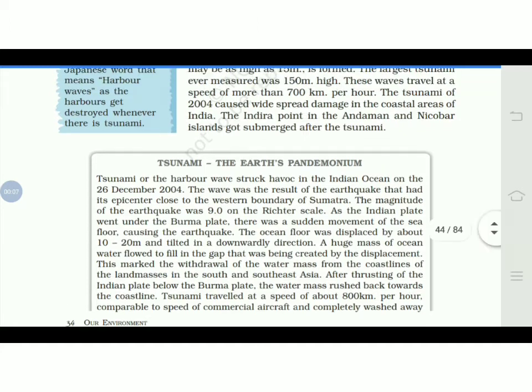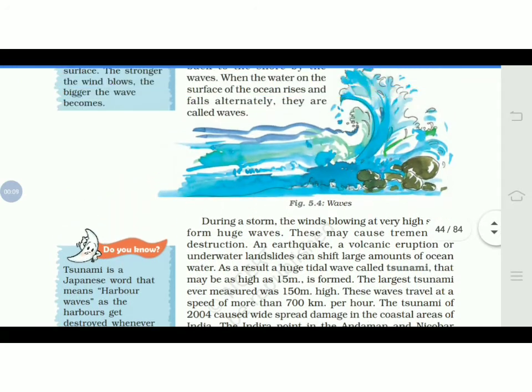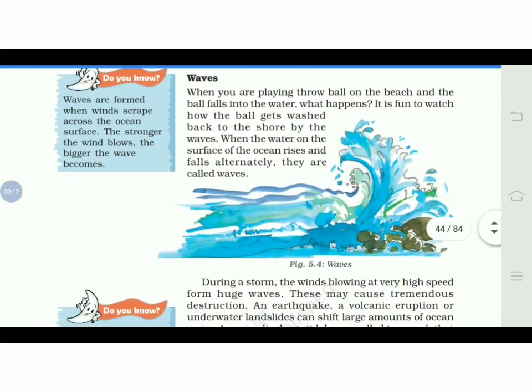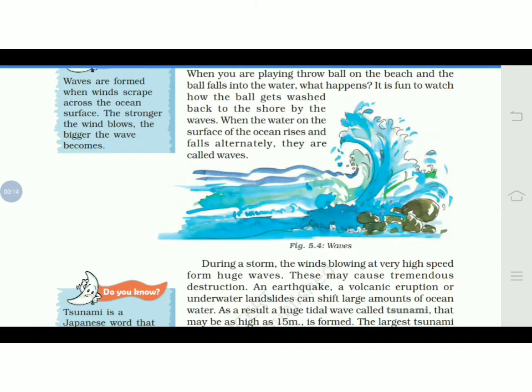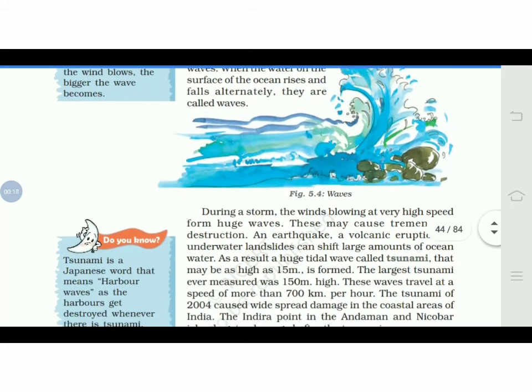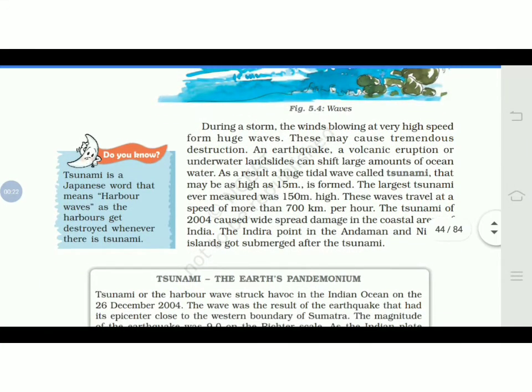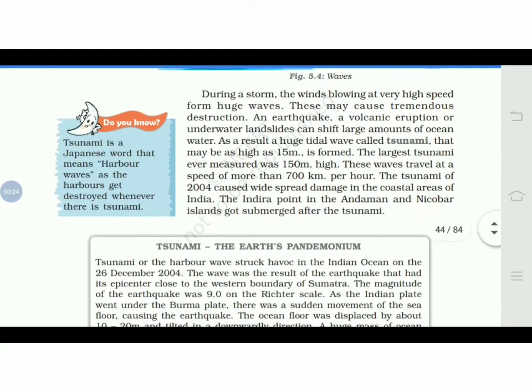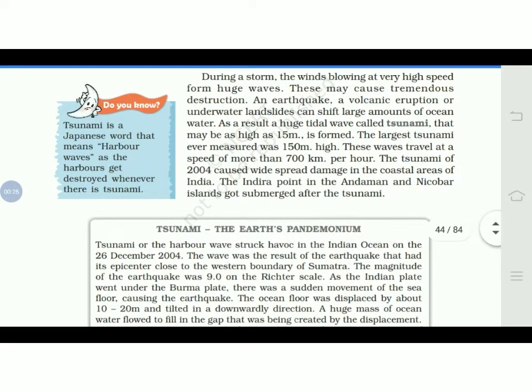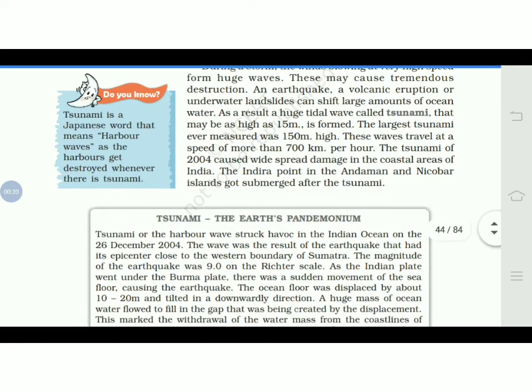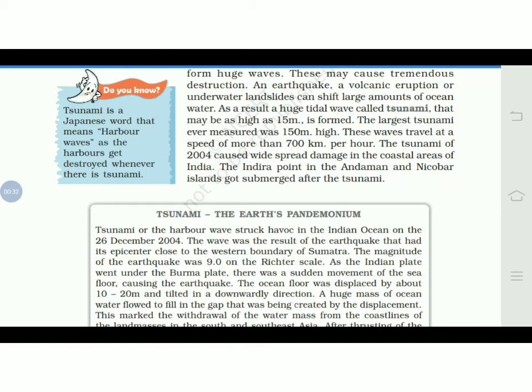So in the last video we have learned about the waves. Generally, waves are formed when the surface of the ocean rises up and falls alternately. These are called waves, and during a storm they become more huge, and one of the huge waves is called a tsunami.